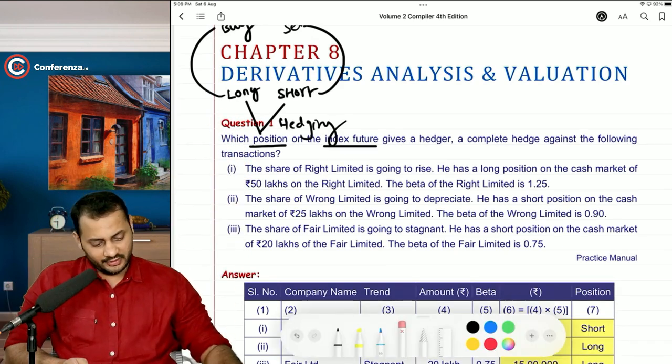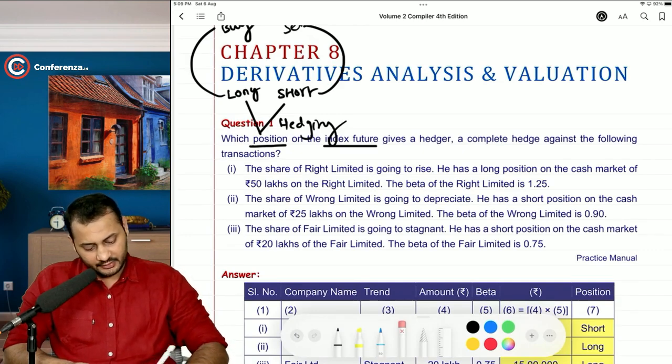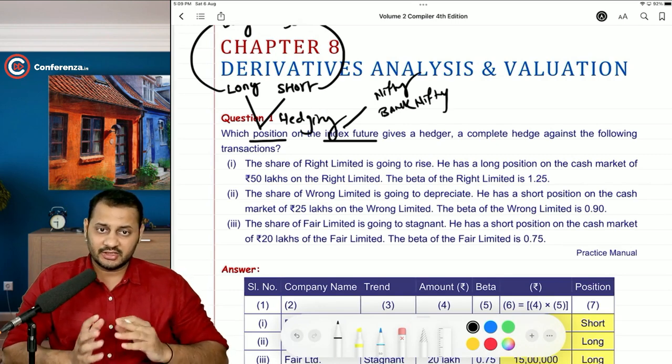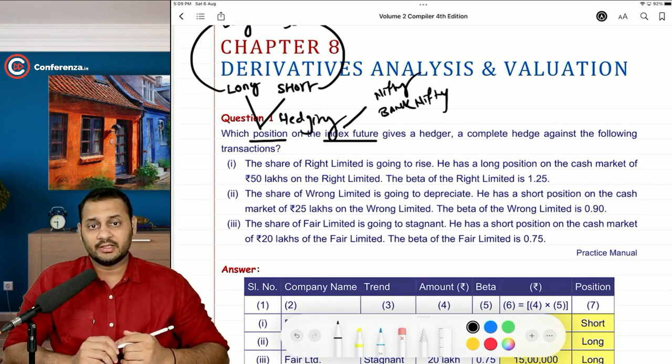Okay, now what is this index? Index can be Nifty, or we can say bank Nifty if we want to particularly find out about a segment or an industry. That will be bank Nifty, like this.